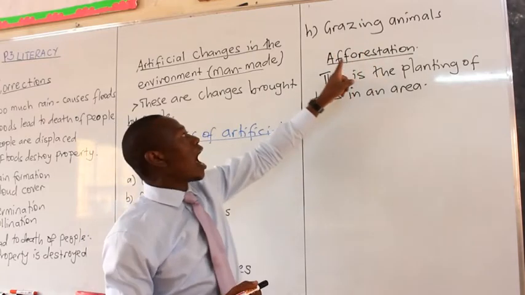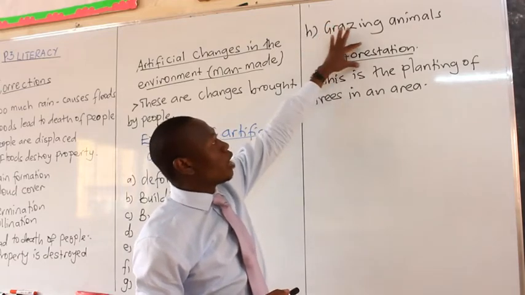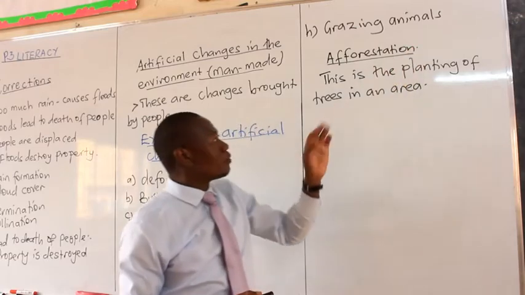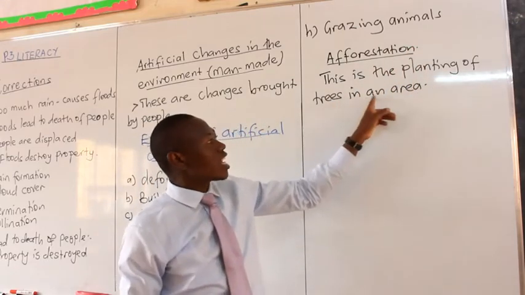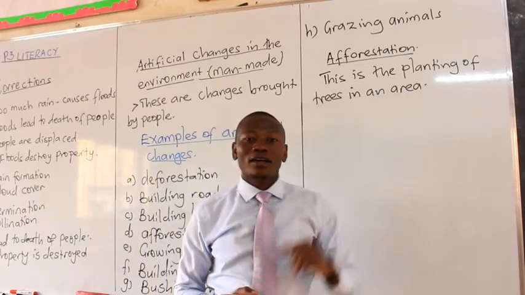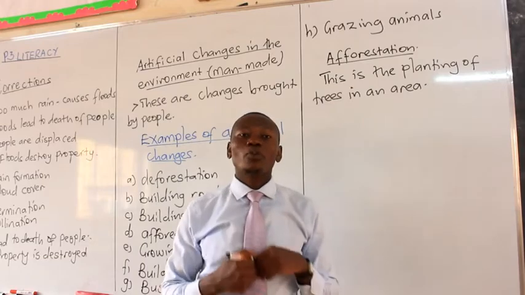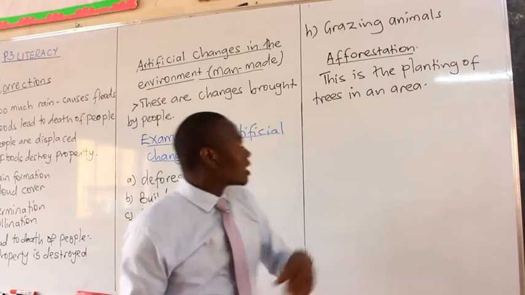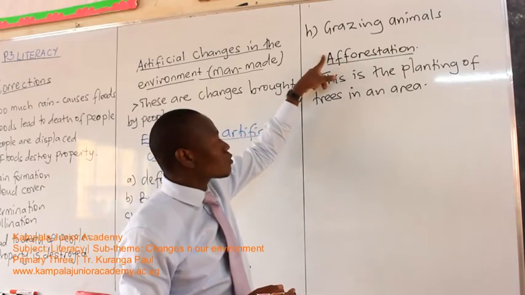From the word what? Forest. We say afforestation is the planting of trees in an area. So this is a very good activity. When you plant trees in an area, it's a very good what? Activity.